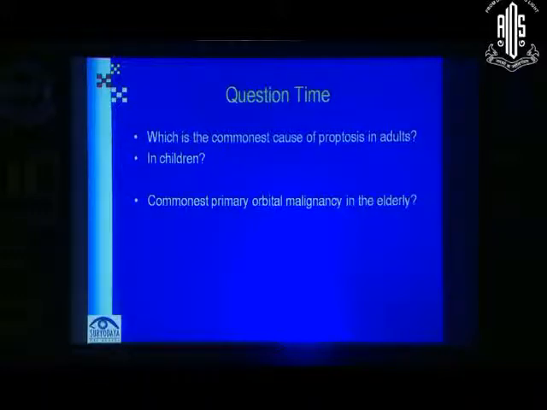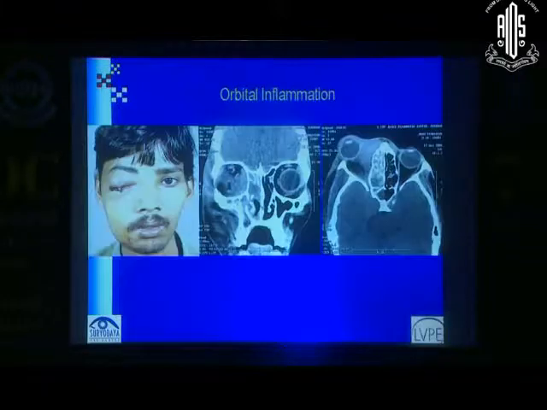Which is the commonest primary orbital malignancy in the elderly? Someone above 60, the commonest malignancy that you encounter in the orbit. I can't hear you. Yeah, lymphomas. And in children? Rhabdomyosarcoma. Very good. So this is where we are going to start off from.